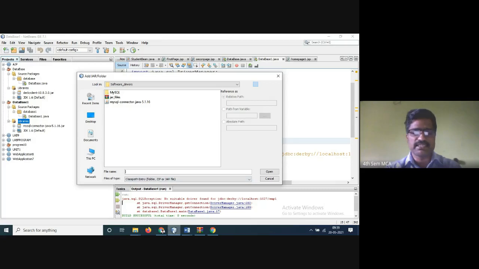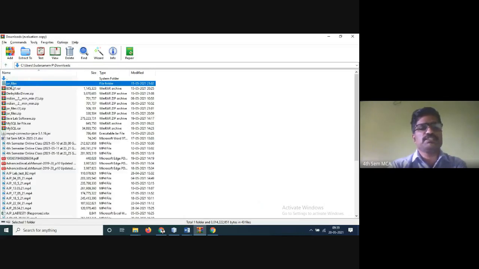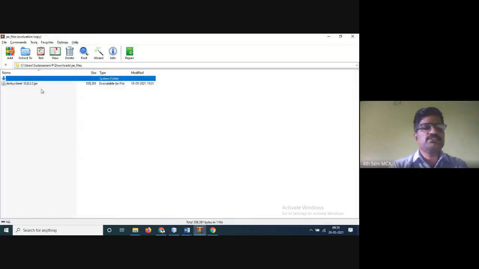Already I have extracted here. I'll show you where it is available. Here it is available. See here, I have extracted here already in downloads. I have extracted it to C:\Users\Sudarshanam\Downloads\jar files. When you extract this jar files zip, you have to extract the folder from it. So if you extract, you will get the jar files, and double clicking this, you will get the Derby client 10.8.3.0 jar files. So this is the path: Users, Sudarshanam, Downloads, jar files.